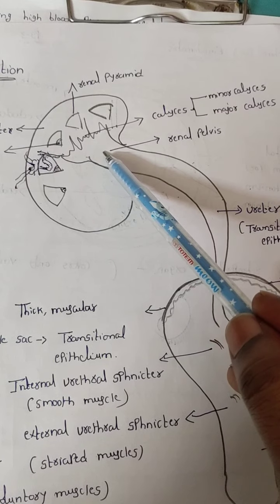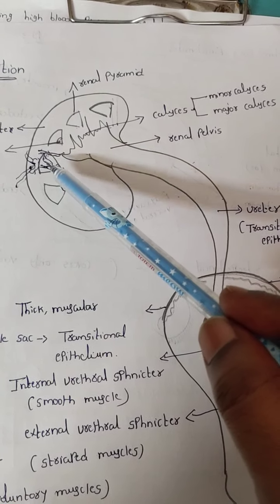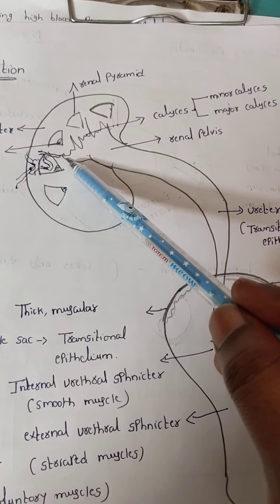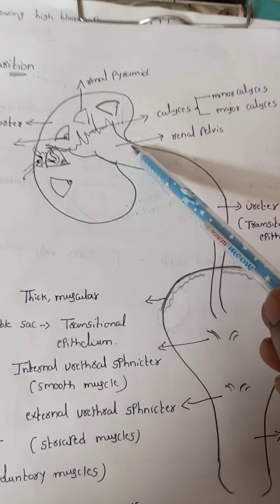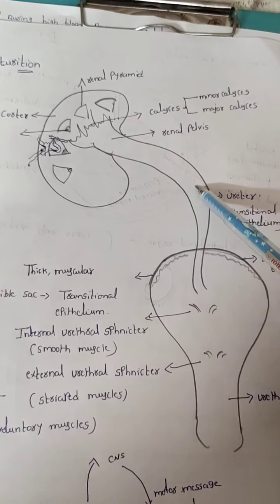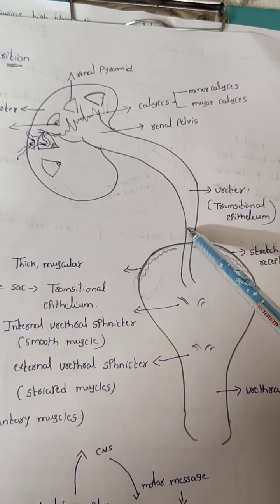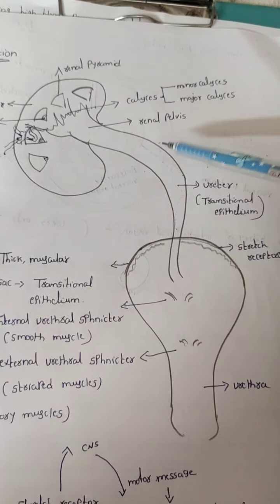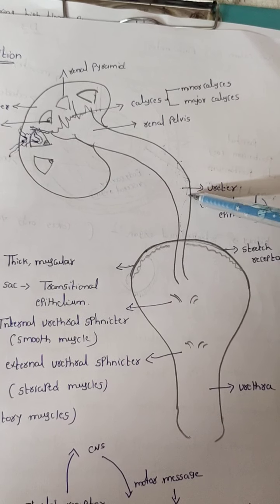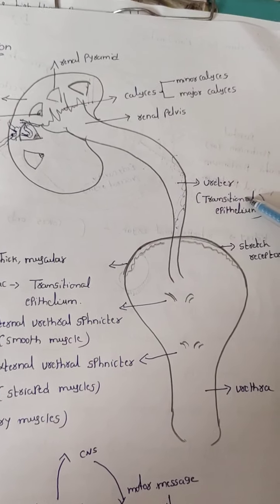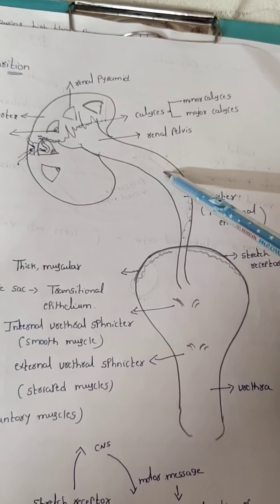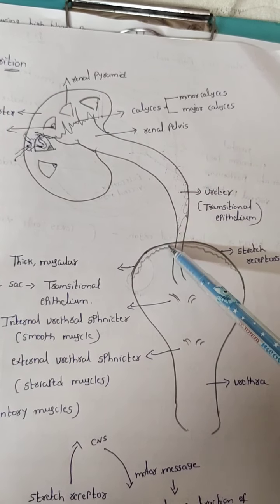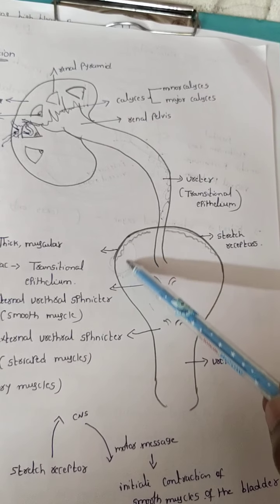This funnel shaped part is called the renal pelvis. From the renal pelvis the urine goes to a long muscular tube-like structure called the ureter. This ureter is lined by which type of epithelial cells? Transitional epithelial cells.